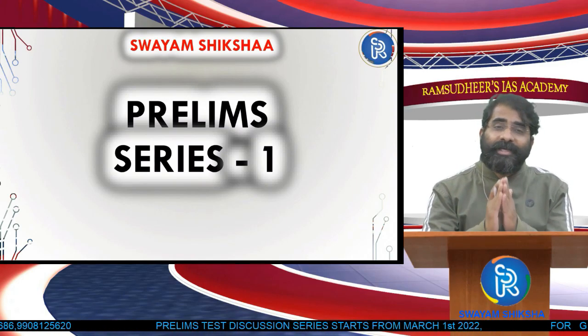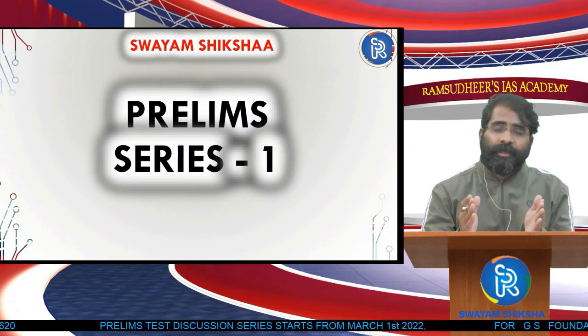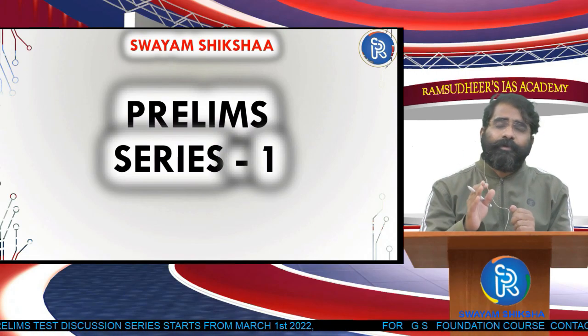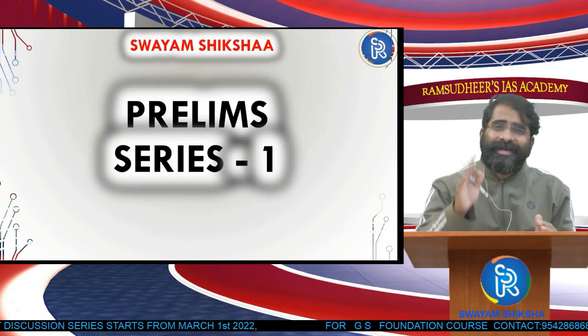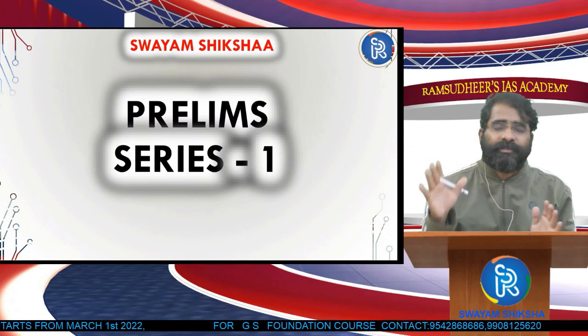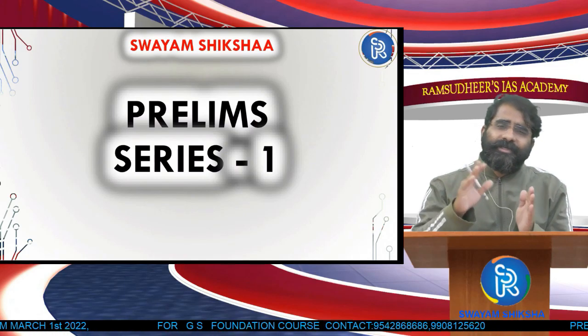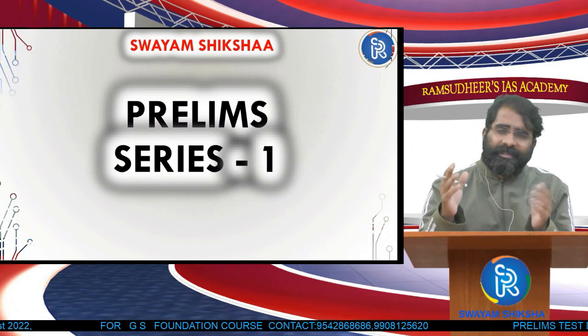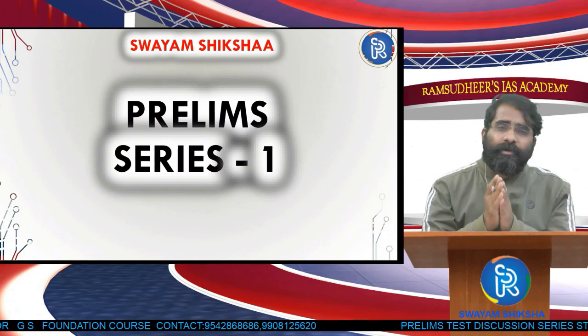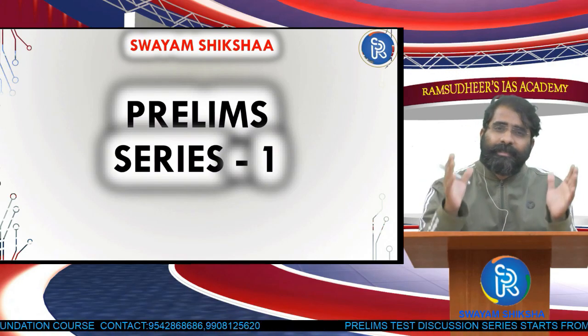You'll realize this only after 2 or 3 attempts. The first thing you should realize is that somebody who's writing his 5th attempt is also definitely not going to know the right answer for more than 40 or 45 questions. So most of the time he tries to eliminate 2 options, or he tries to use his accumulated knowledge over a period of time. He tries to take some intelligent guesses.